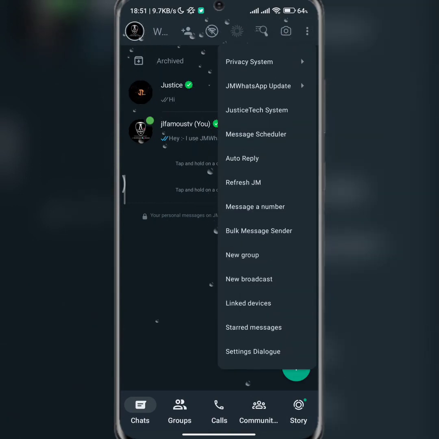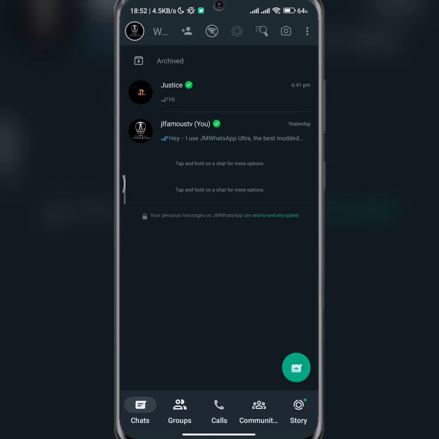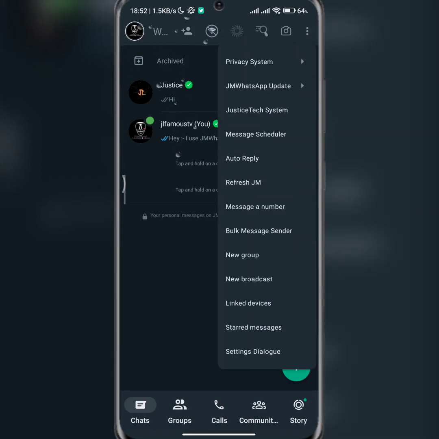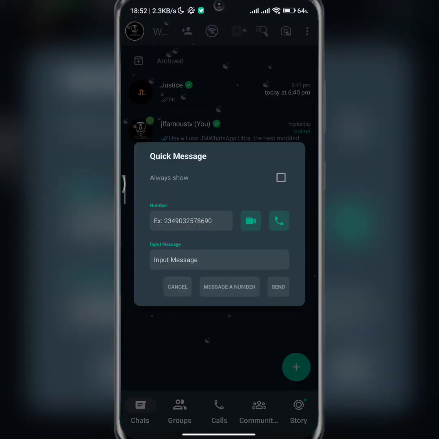From here you can refresh GM WhatsApp. For example, if you are having some lag or something is happening within the app, all you need to do is come here and click on refresh. When you refresh, it will refresh the app, so it will come back to its normal functionality. So here you can message. As you can see, this UI is very fine.